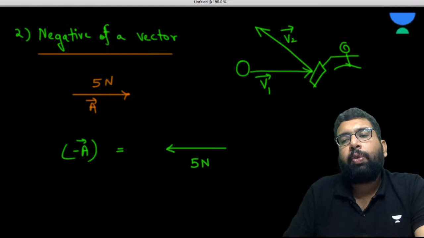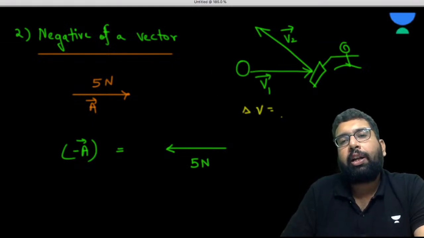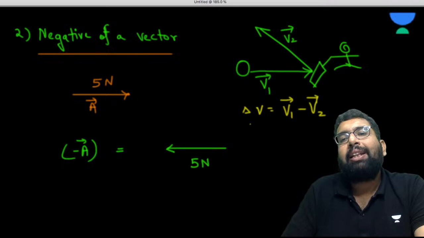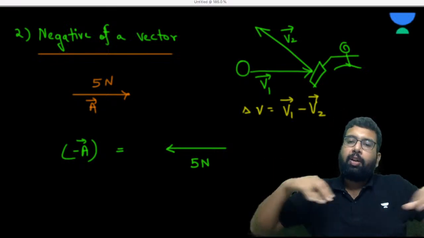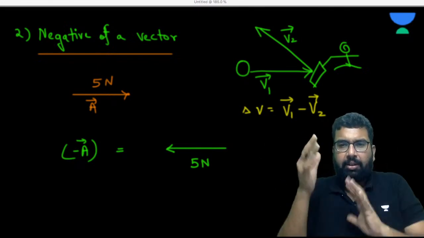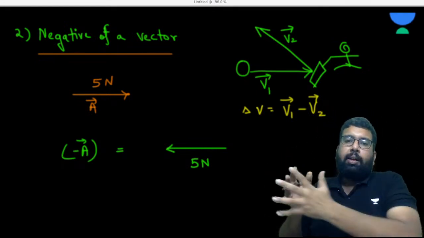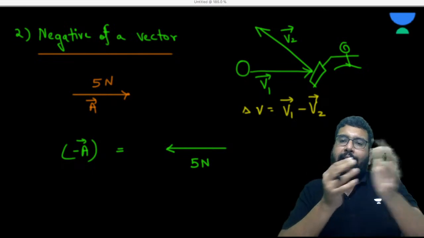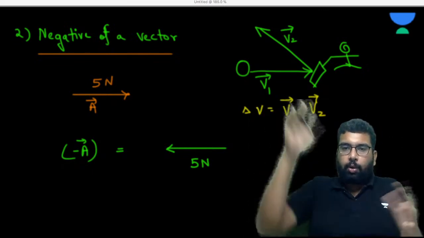If you want to find the change in velocity, what is it going to be? You will say it is V1 minus V2. I'm just trying to tell you the relevance of it. Later, when we go to addition, we'll do it very deeply. We'll just make some base for that. So when a ball is coming, someone hits it, it came with some velocity, it goes with some velocity. So you started the collision or what?